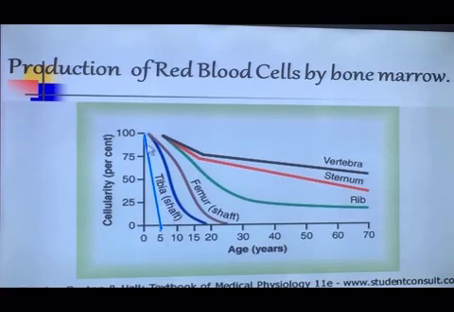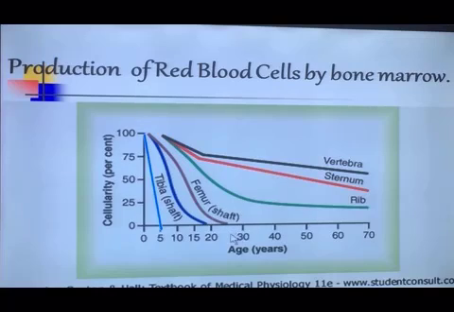Here in this graph you can see that up to the age of 5 after birth, all the bones are producing red blood cells 100%. But with increase in age, there is a decline in the production of RBCs by the long bones. The tibia stops production of bone marrow at the age of 20, and this brown color shows that the femur stops formation of red blood cells at the age of 25.